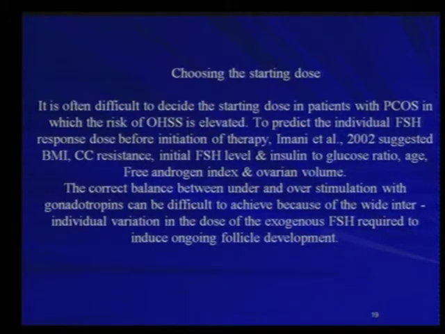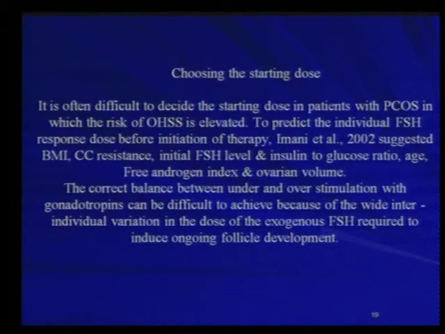How to choose the starting dose in these patients? It is often difficult to decide the starting dose in patients with the polycystic ovarian group, where the risk of ovarian hyperstimulation is elevated. To predict the individual FSH response dose before initiation of therapy, Imani et al. in 2002 in Human Reproduction suggested a set of criteria.